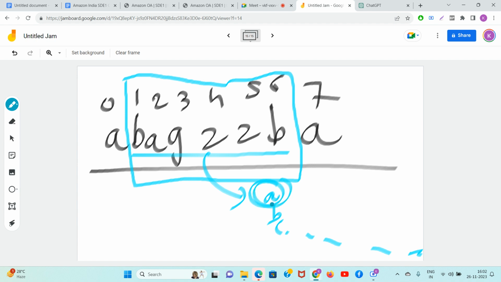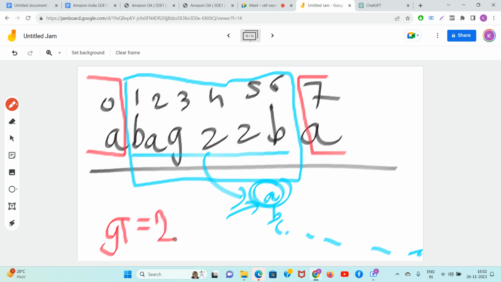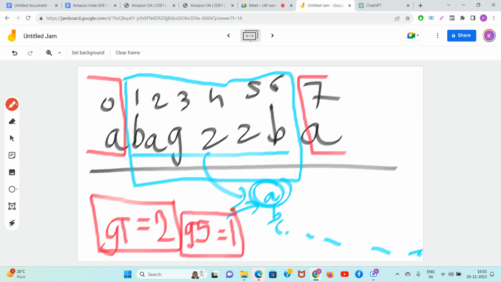So this character A, when will this be valid? First, you will count how many times A is coming outside of this box. Satvik, how many times is A coming outside of this box? A is coming outside of this box 2 times. So G1 equals 2. How many times is A coming inside of this box, Satvik? It is coming one time inside the box. So this is invalid. It is not right, A is coming inside and A is also coming outside.